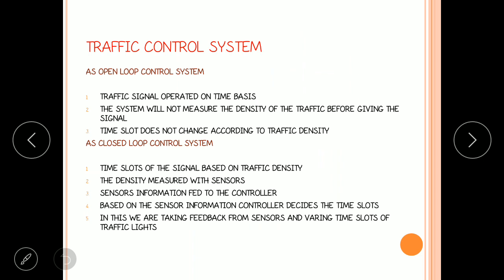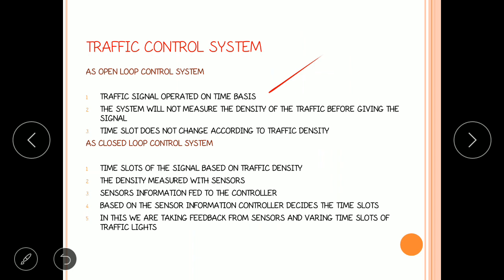Now we'll see one more example, the traffic control system. First case, traffic control system as an open loop control system. Traffic signals are operated on a time basis.